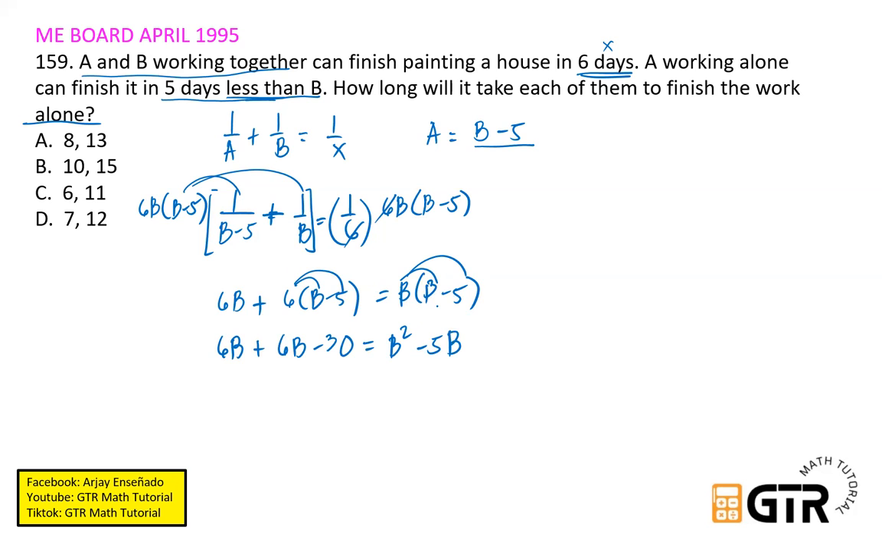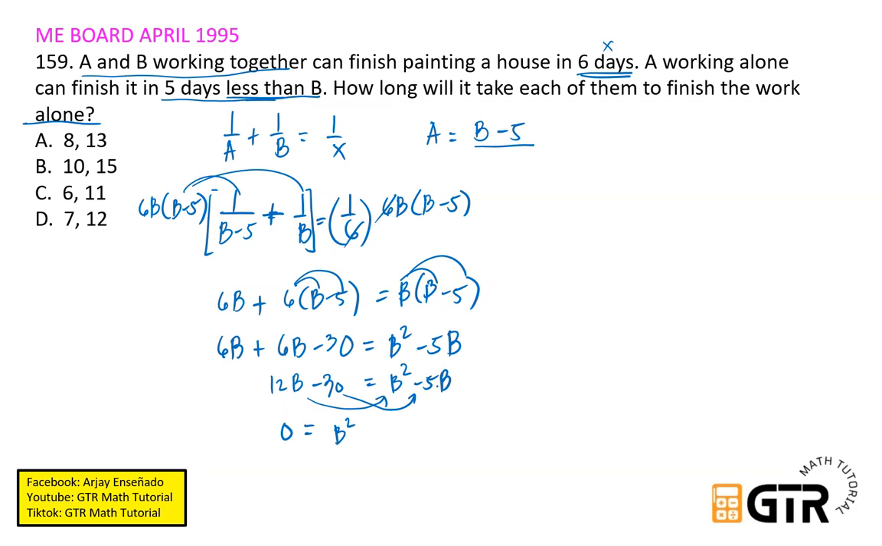Gawing 0 ang isang side. Ilipat natin lahat ito, pero bago yon i-add muna natin to. 6B plus 6B, we have 12B minus 30 equals B squared minus 5B. Gawin natin 0 itong left side natin, lipat lang sa kabila itong dalawa. So ilipat sa kabilang side. So we have B squared.